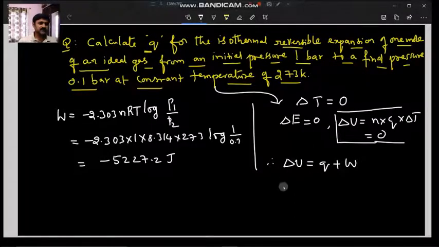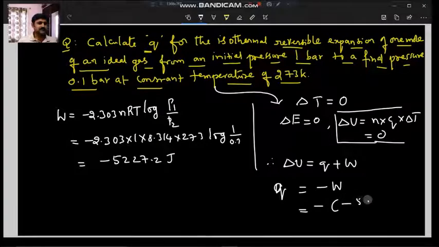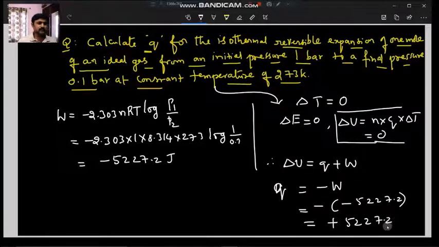Then the Q value in this equation is Q equals minus W, and the W value we got is minus 5227.2. That means Q is plus 5227.2 joules, which is the answer for this question. Okay.